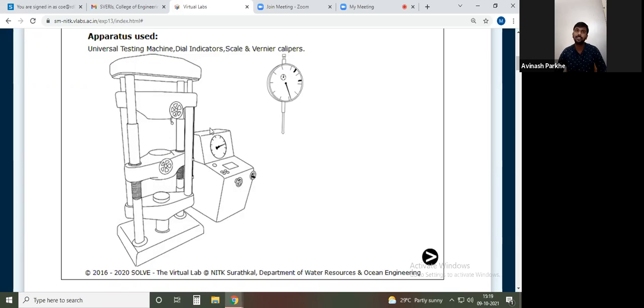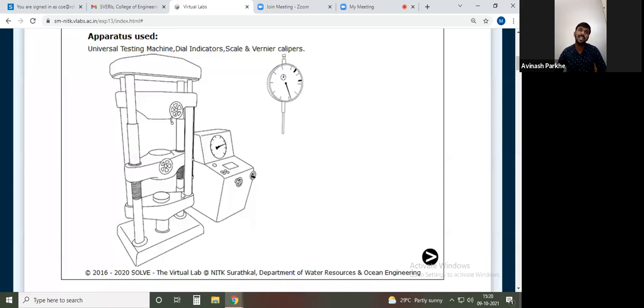Then this is the control panel. Through this control panel we can start the machine and stop the machine, and how much load is applied on the specimen is also recorded by using this display device. Also, a dial indicator is provided in order to measure some of the dimensions whenever the machine is started or in working condition. So this is the basic construction and working of this machine, which is called a UTM, or universal testing machine.